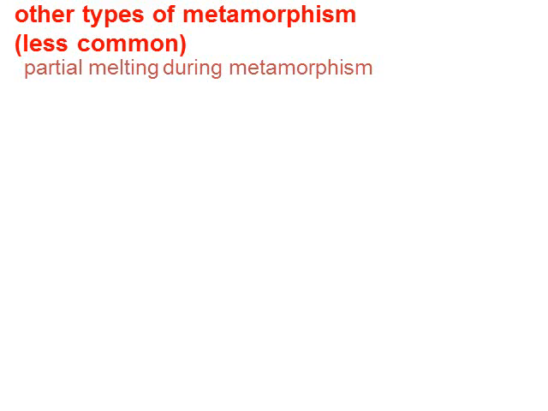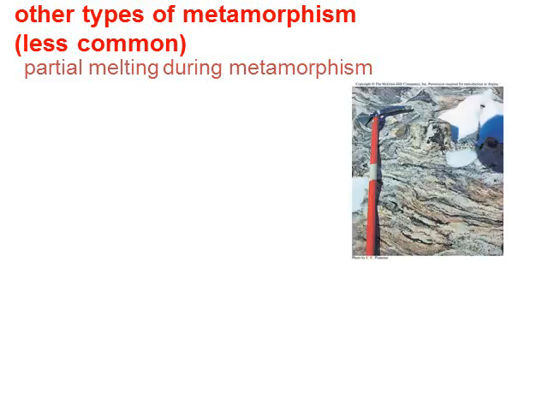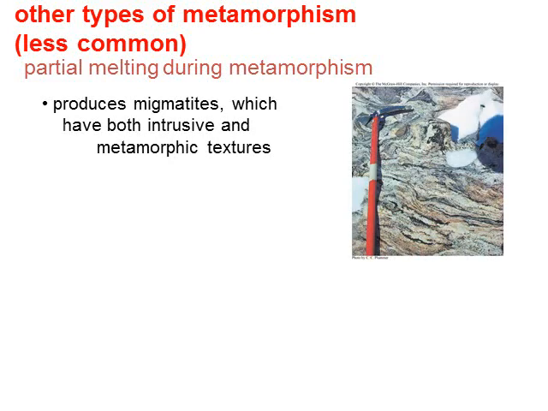So we have other types of metamorphism which become a little less common. Something that can occur is this partial melting that occurs during metamorphism. We said that if the rock melts, it can't be a metamorphic rock, but it can get almost to that point of melting, and maybe a little bit of melting occurs. An example of this is a migmatite. And a migmatite is kind of this in-between rock. It has kind of the features of an igneous rock and also kind of this metamorphic texture to it.